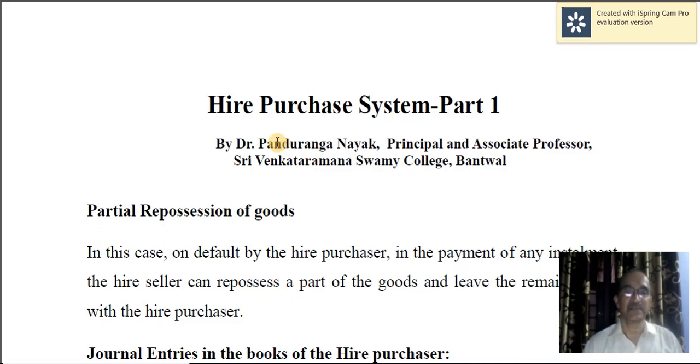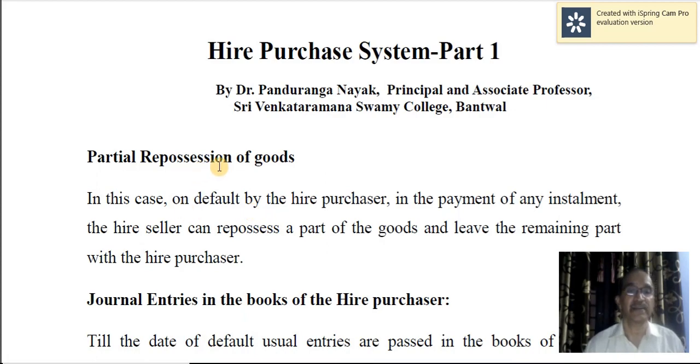Today I am going to make a presentation on the topic Hire Purchase System, Part 1. Here the topic is partial repossession of goods. In fact, I already finished complete repossession of goods on default by the hire purchaser. So in hire purchase system, there are two parties: hire purchaser and hire vendor. Hire purchaser is one who is purchasing the goods. Hire vendor is the one who is selling the goods.